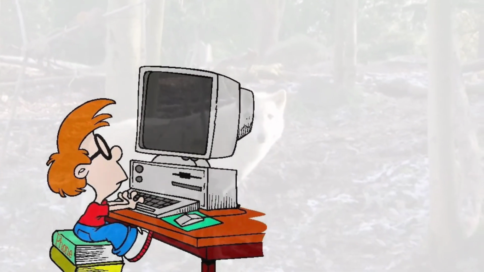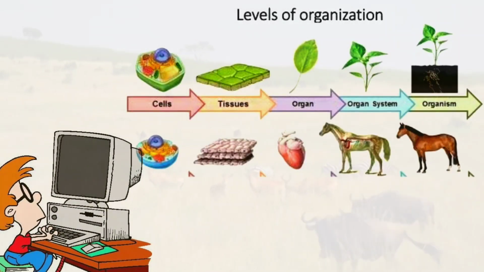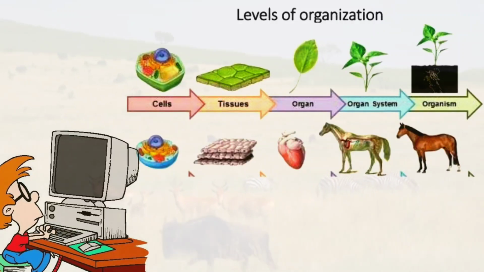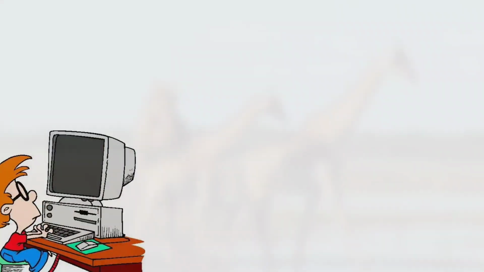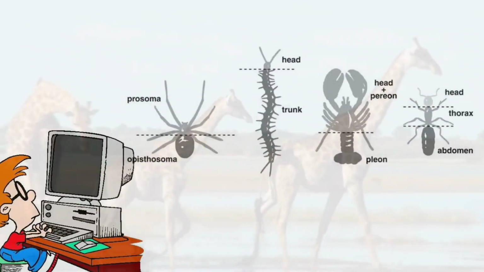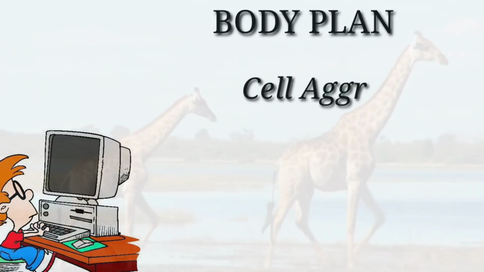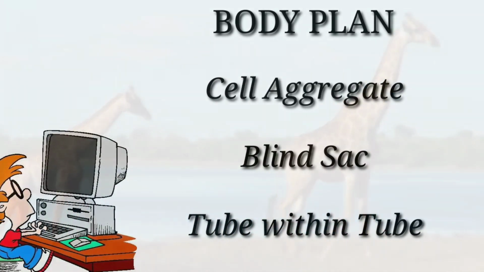So let's revise again. First one, you have levels of organization comprising of cellular grade, tissue grade, organ grade, organ system grade. The second criteria you have based on body plan. You have 3 plans: cell aggregate plan, blind sac plan, and tube within tube plan.